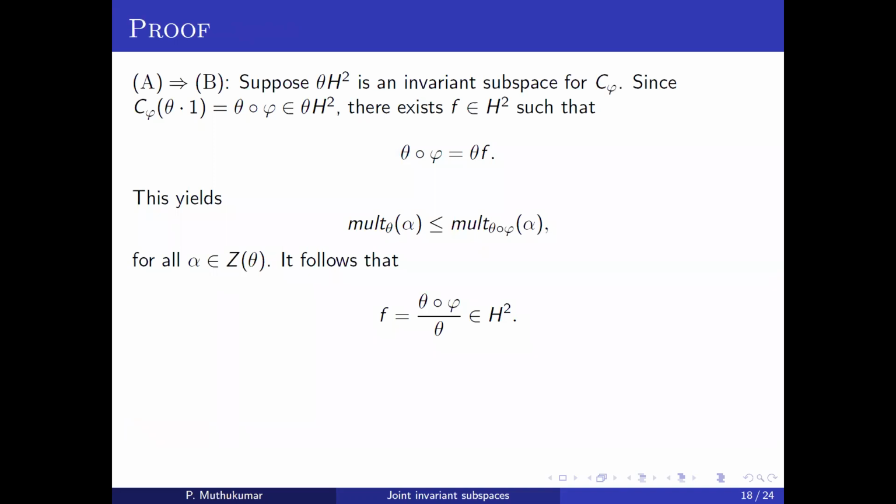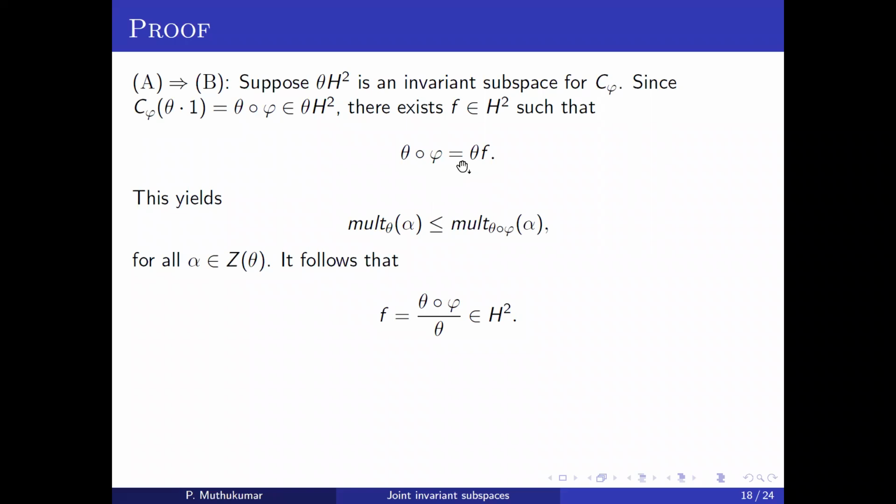Okay. So here is the simple approach. I'll just give you the idea of the proof. Suppose theta times H2 is an invariant subspace. Then obviously theta times 1, the image under the composition operator C phi, will be theta composed with phi. This is a part of theta times H2. That gives that there is another function F in H2 such that this will be theta times F.